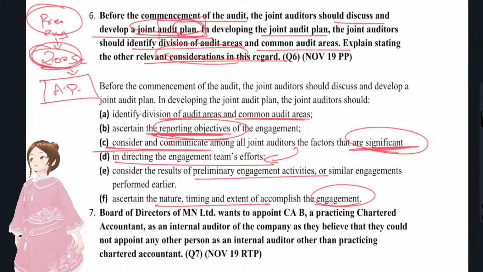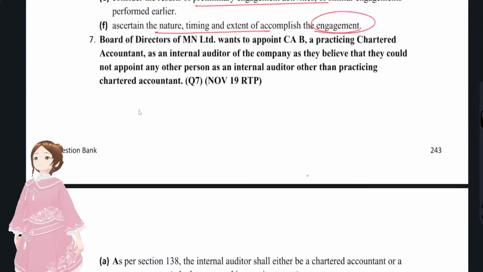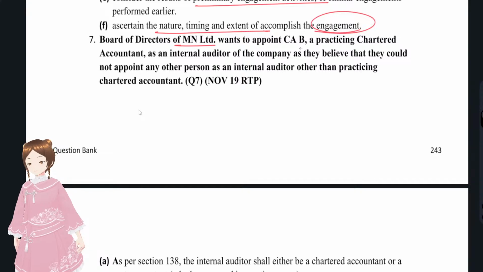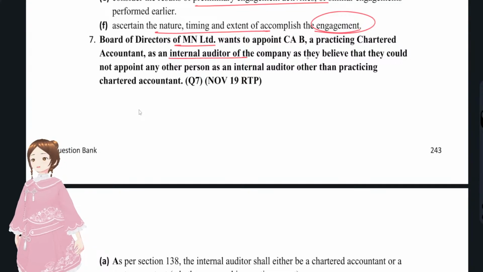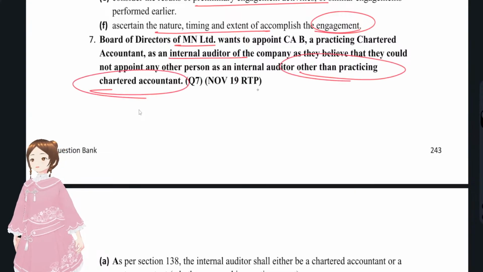Okay, the sixth one we have successfully completed, and now we'll discuss the seventh question. The board of directors of MN Limited wants to appoint Mr. CAB, a practicing chartered accountant, as internal auditor of the company, as they believe that they could not appoint any person other than a practicing chartered accountant as an internal auditor. Is that so? No, an internal auditor could be any person. He could be an employee of the company, or some outsider, or anybody who could fit into the position of internal auditor.